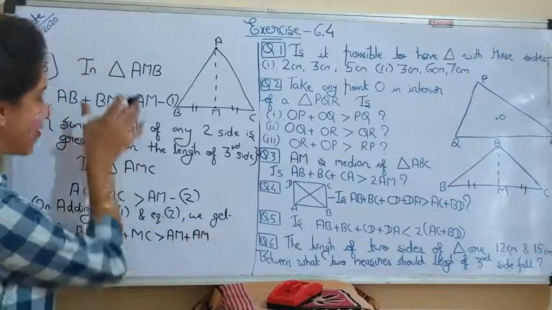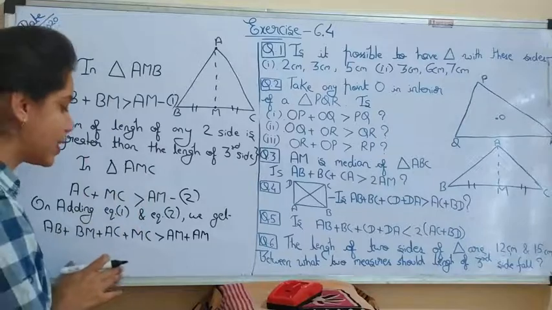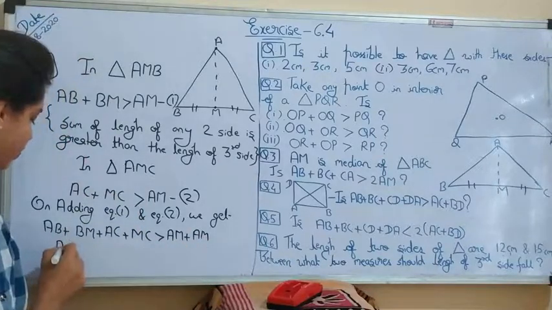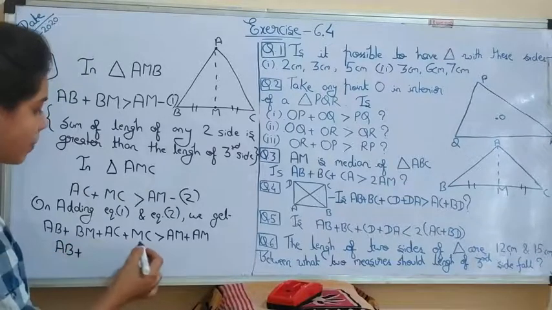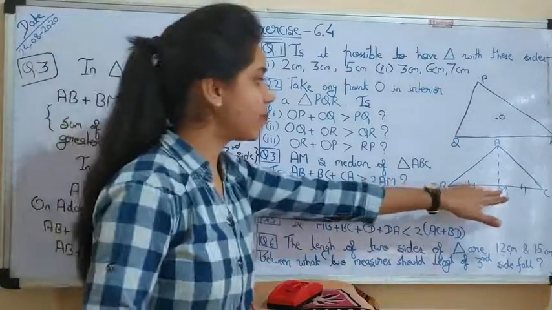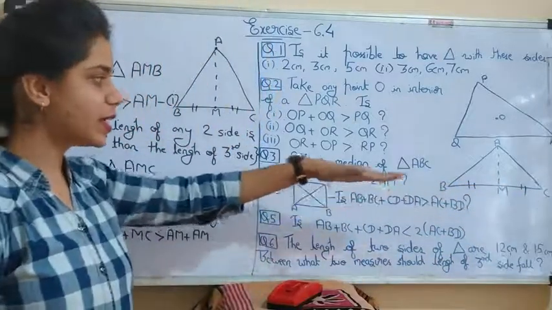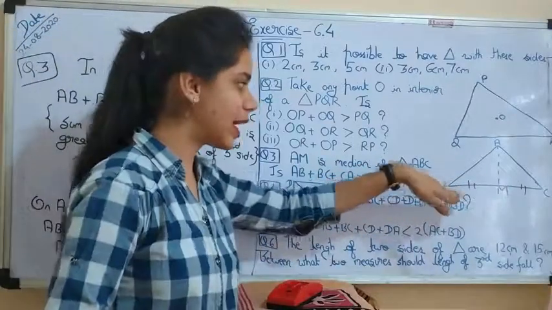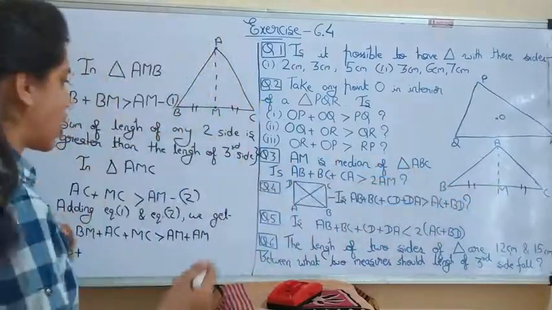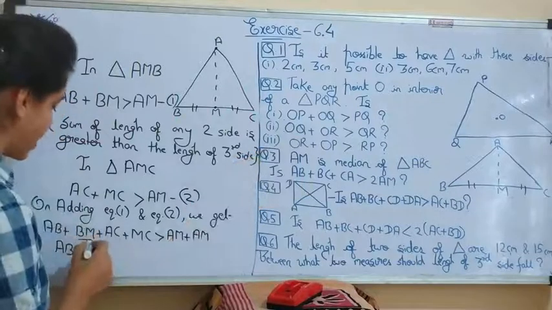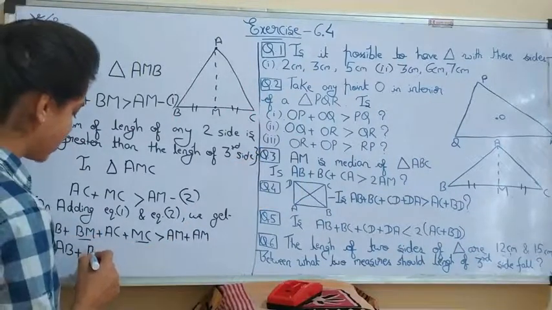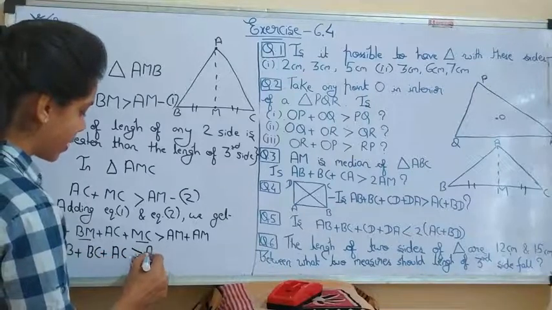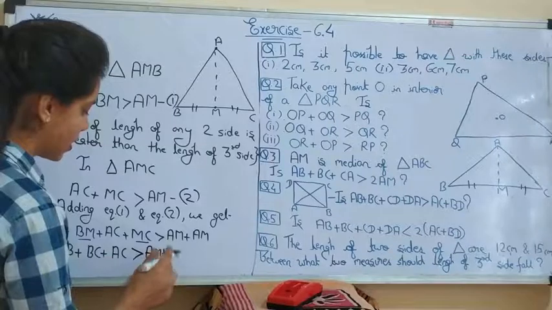Left hand side is added with left hand side and right hand side with right hand side. Now BM plus MC, if we add these two, what will you get? That larger one, BC. So after adding BM and MC, you will get this BC side, and this is AC, and this is greater than AM plus AM, meaning 2AM.